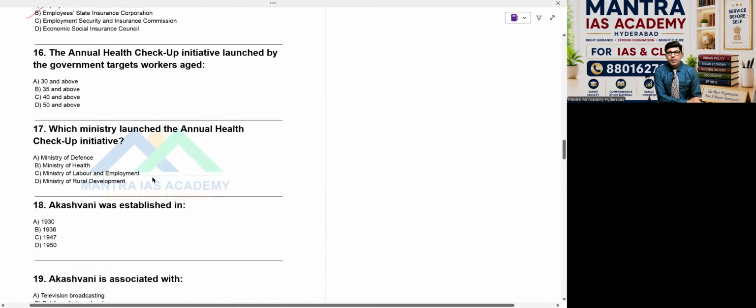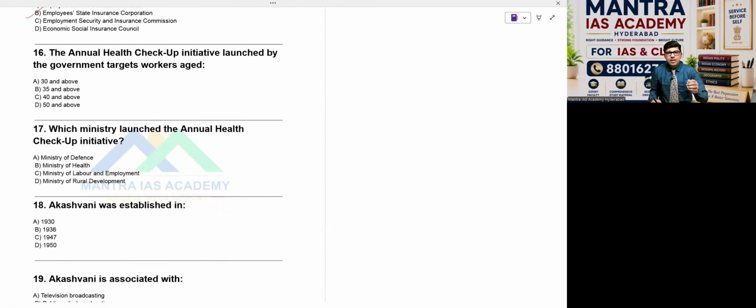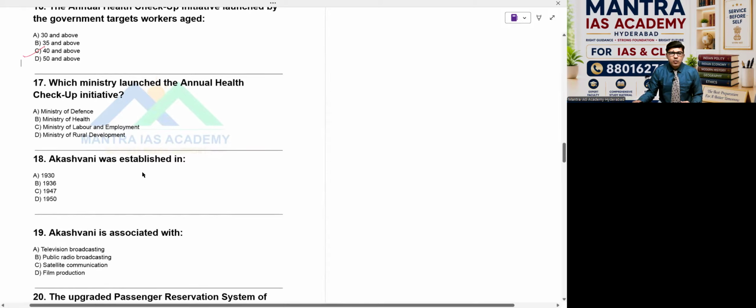Then go to the 16th question. The annual health checkup initiative launched by the government of India targets workers aged 40 and above, as I just mentioned. Which ministry launched the annual health checkup initiative? Ministry of Defense, Ministry of Health, Ministry of Labor and Employment, and D, Ministry of Rural Development. You will definitely guess because it comes under Labor and Employment. So option is C, Ministry of Labor and Employment.